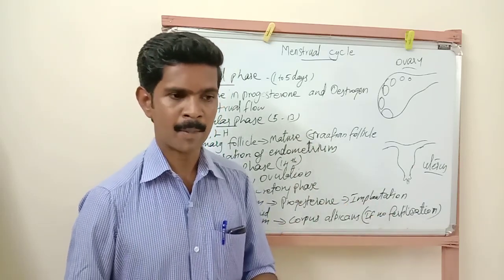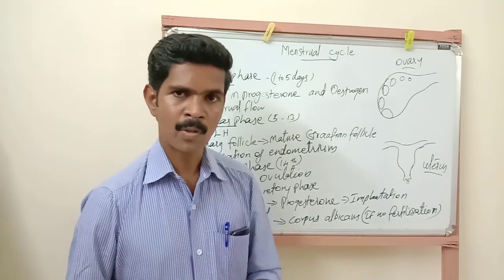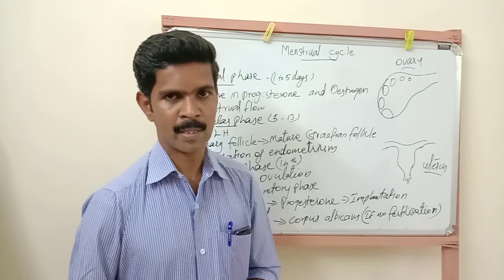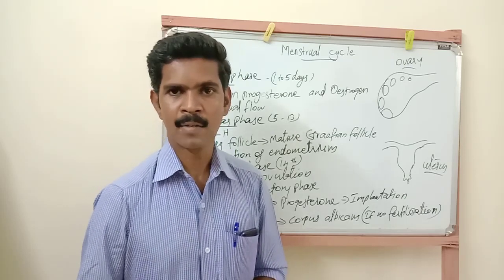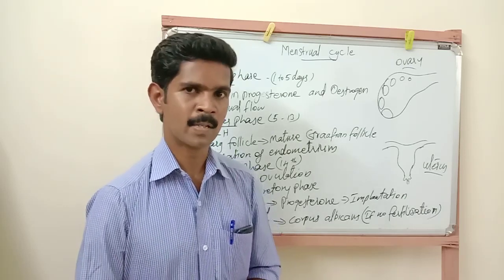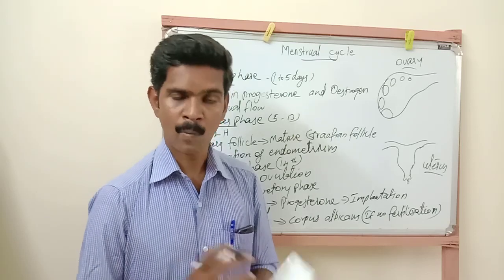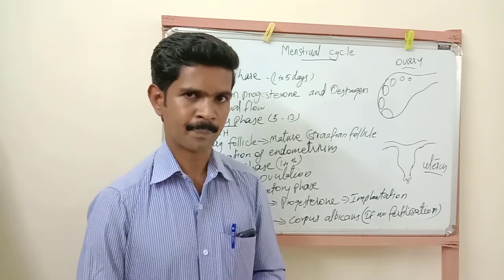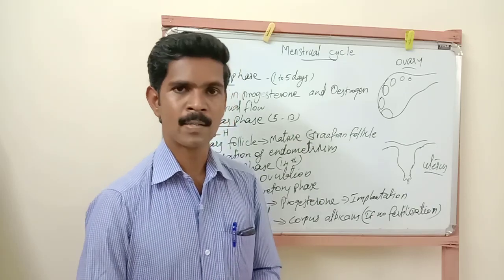The reasons may be overstress, hormonal disorders, or some diseases like anemia. So if any female is affected with hormonal disorders, anemia, or overstress, the menstrual cycle will not take place regularly. Understand? I hope you all understand these points.